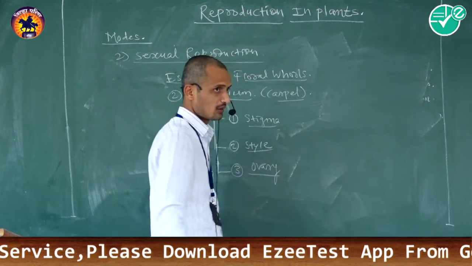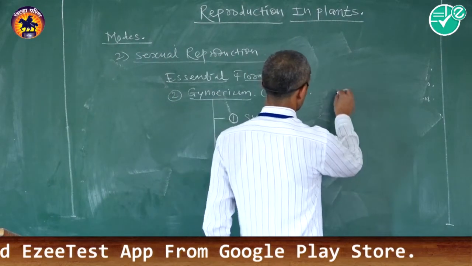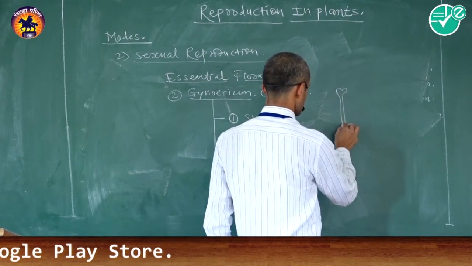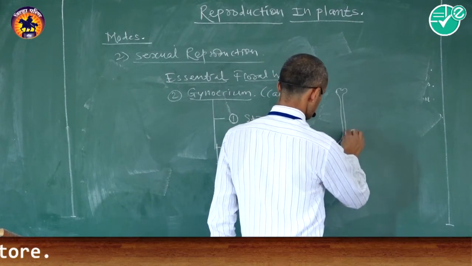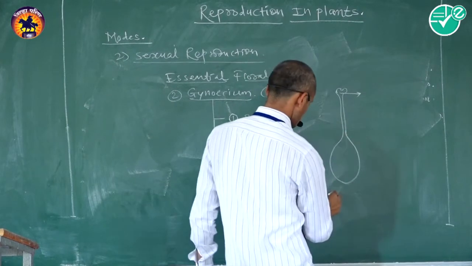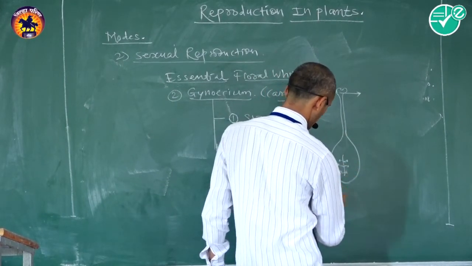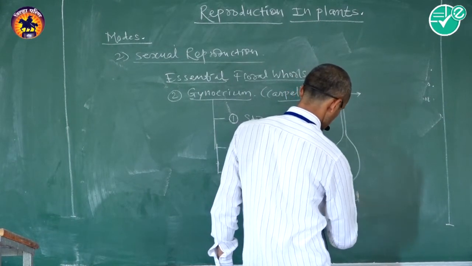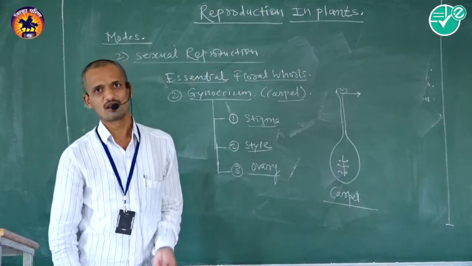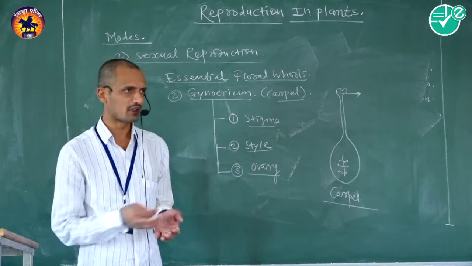If you look at the typical structure of a gynoecium or carpel, this carpel consists of three parts: the first one is stigma, the second one is style, and the third one is ovary.